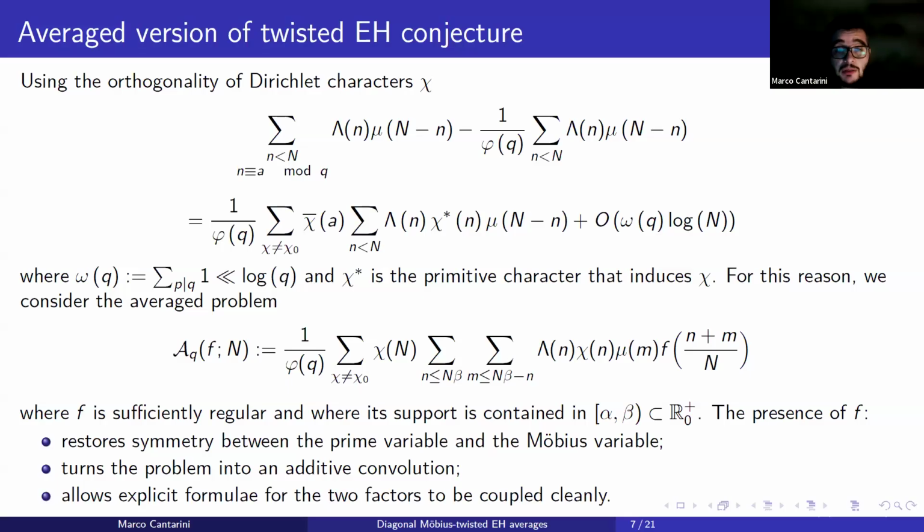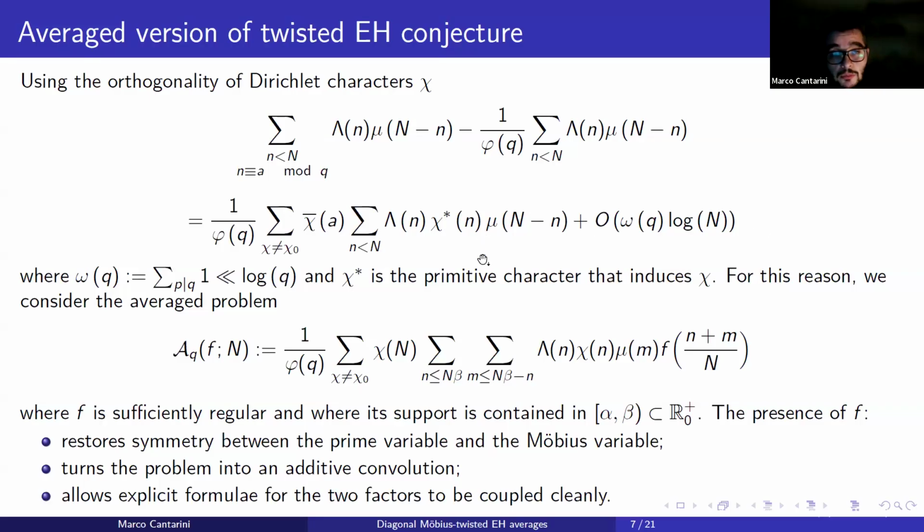Another advantage of this formulation is the following. Note that in this case we are working with the non-logarithmic case, but we can do the same reasoning also in the logarithmic case. We take the main difference, and we can write, using the orthogonality of the Dirichlet characters, this difference as this sum, essentially a discrete convolution involving the Dirichlet characters with a small error term.